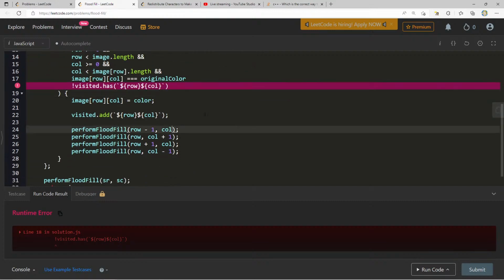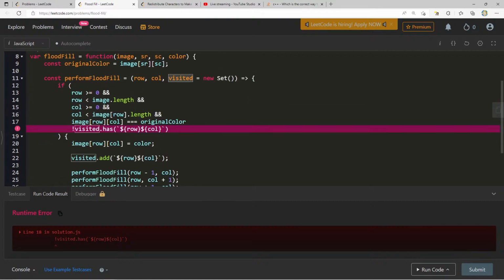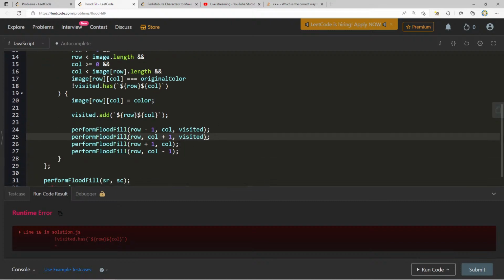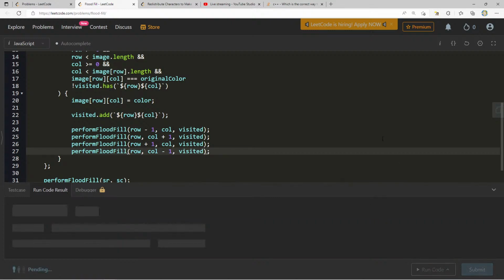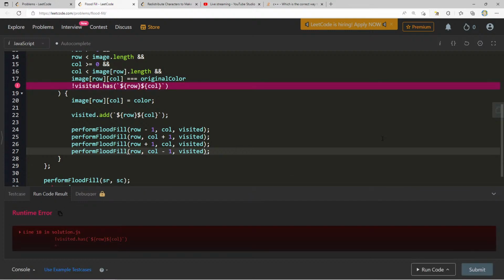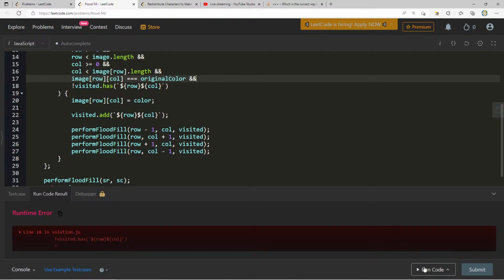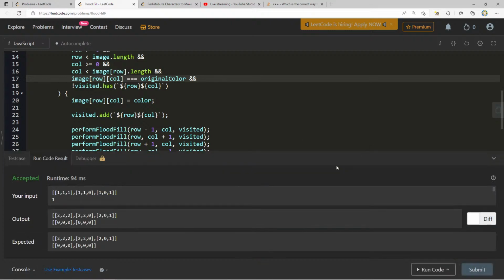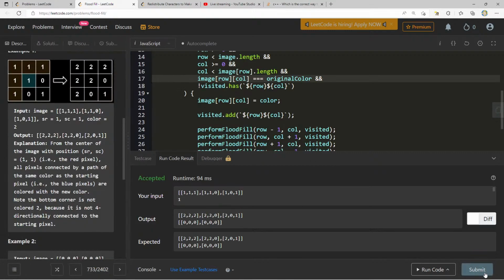Wait. We need to also pass visited here. Getting a little bit ahead of myself. You said maybe in your if condition we can return the image. And what do you mean by that one? Not visited has, oh, and. Oh, it worked for the second one. Well, let's submit this and see what we get.